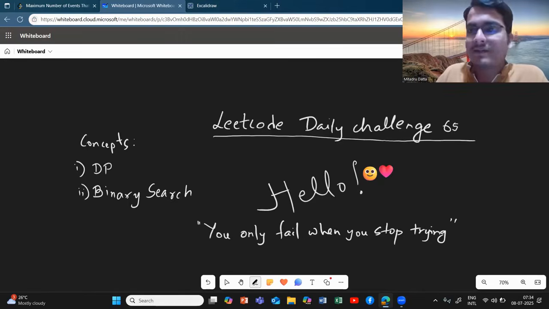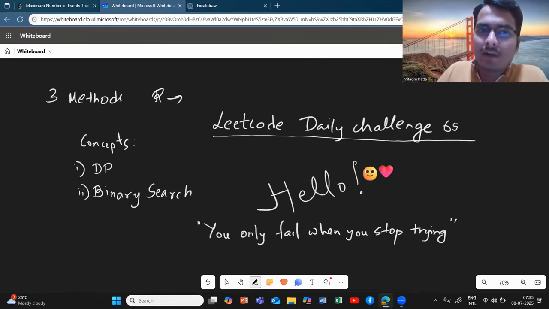So in today's daily challenge on Leetcode, we will see three approaches to solve the problem, starting from this recursion method to the memoization or caching, and we will also go to the tabulation. So this is a typical DP problem with binary search.